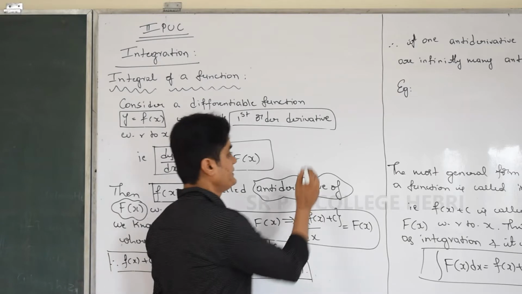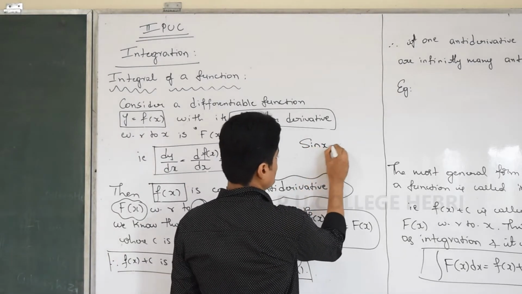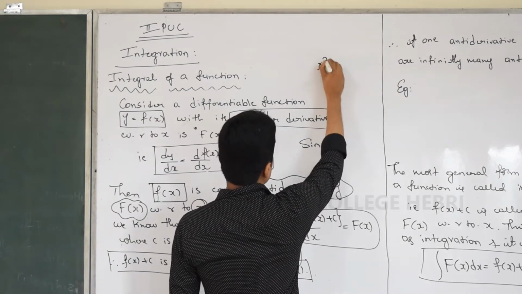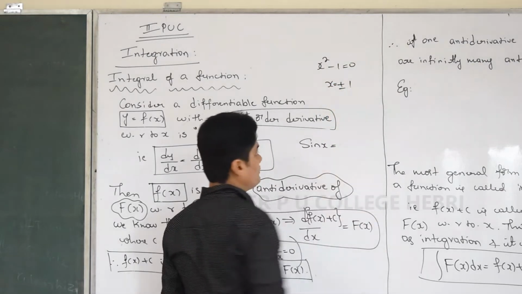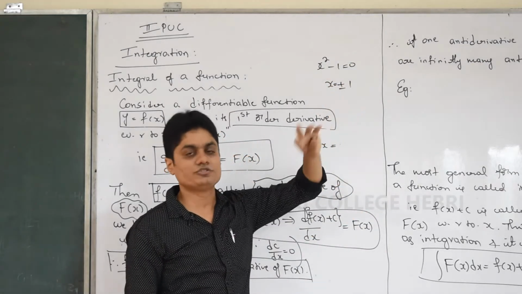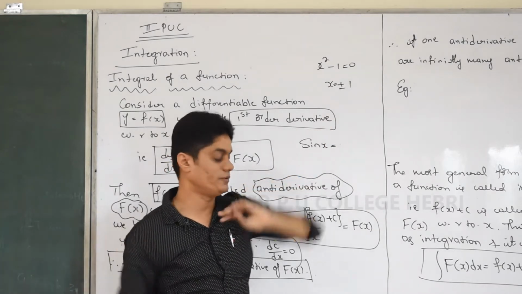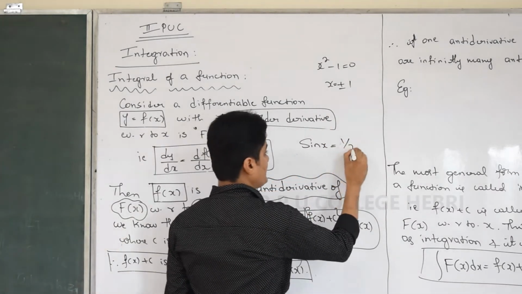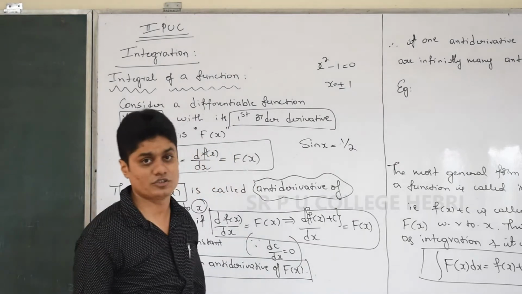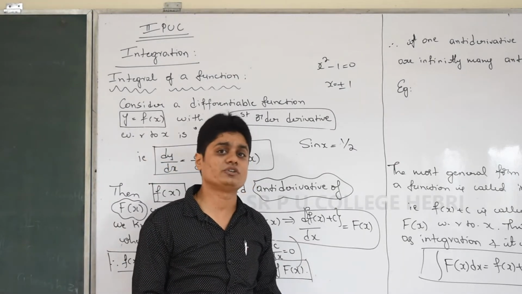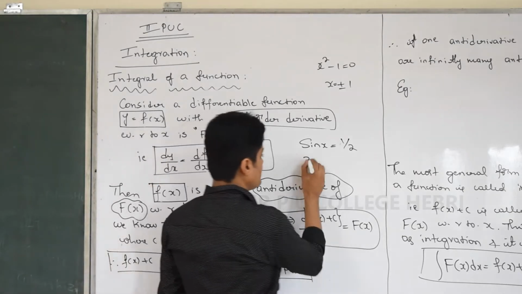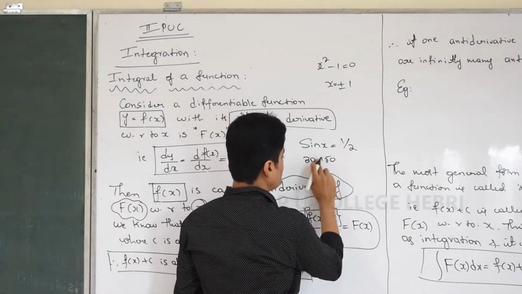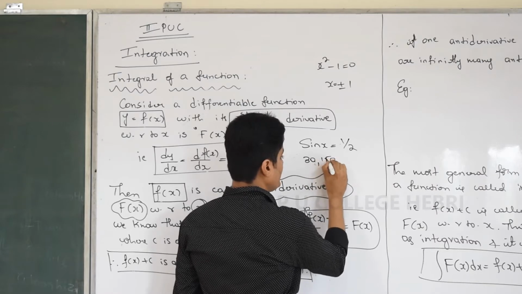This is just like solving some equation. Suppose if I ask to solve an equation, its solutions are plus 1 and minus 1, so there are finitely many solutions and you can write all the solutions in list form. But if the question is sin x is equal to half, you know sin x equal to half has infinitely many solutions. You can write two values, 30 and 150, but can you write all of them? Why can't we write each and everything?